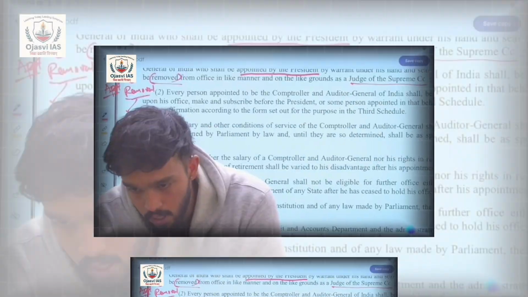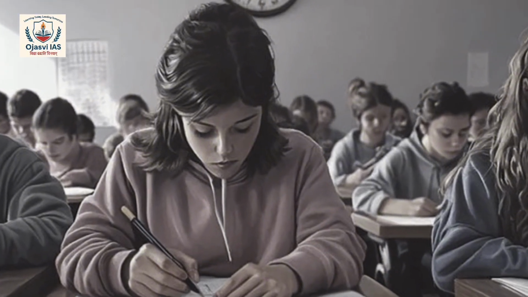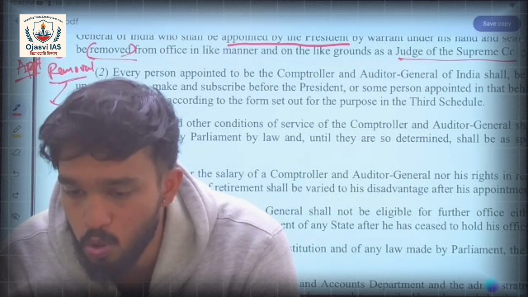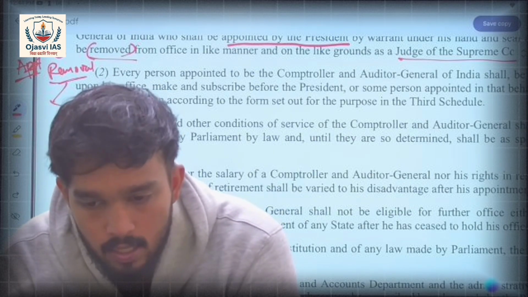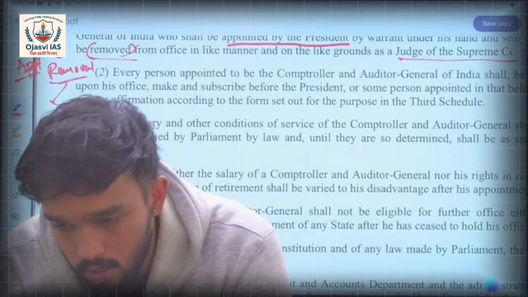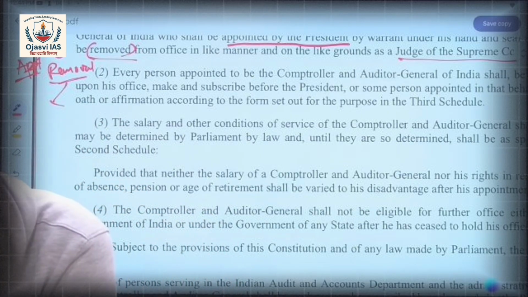No. When your prelims exam comes, you might get a question: which of the following officers are removed in the same manner as a Supreme Court judge? And they'll give you ECI, UPSC, and CAG. Then you should remember that both ECI and CAG are removed in the same manner as a Supreme Court judge. Fine.